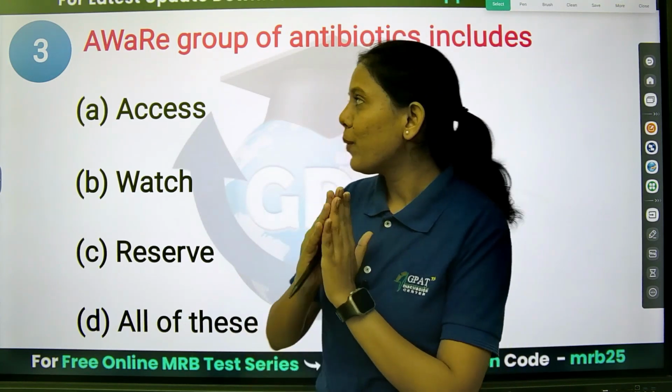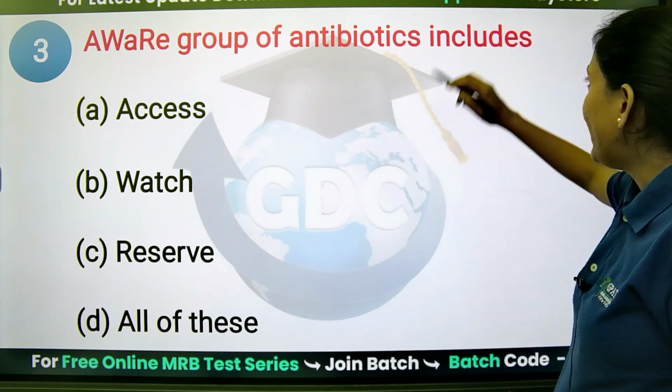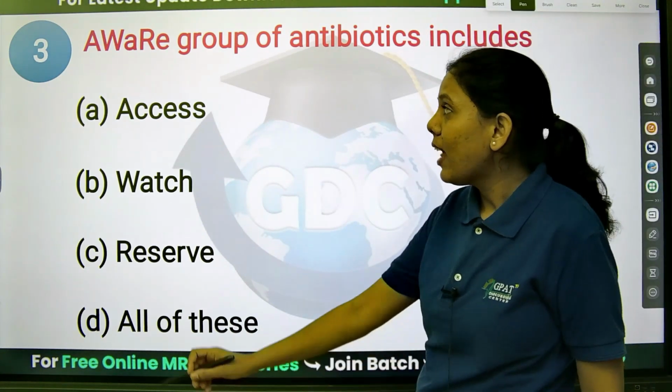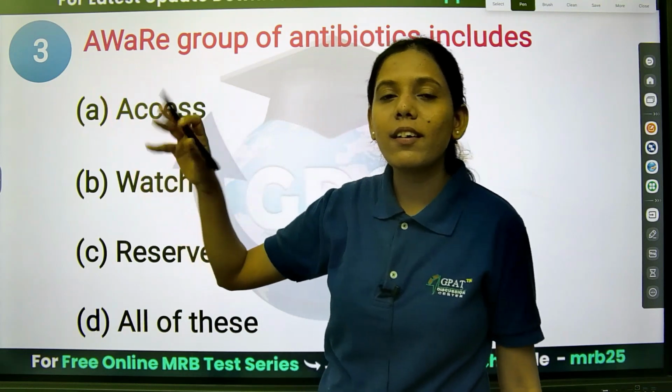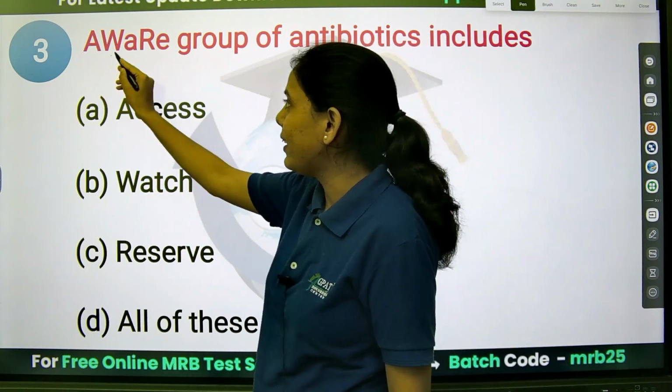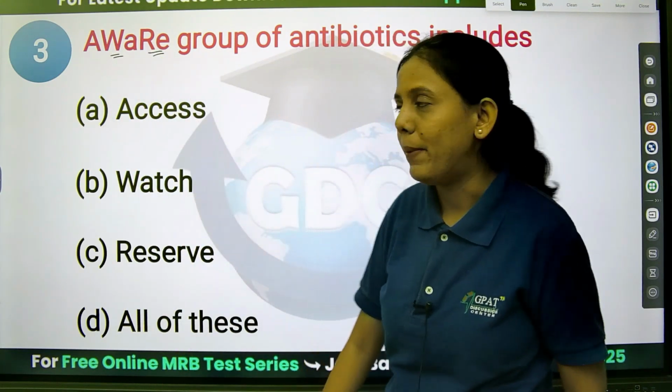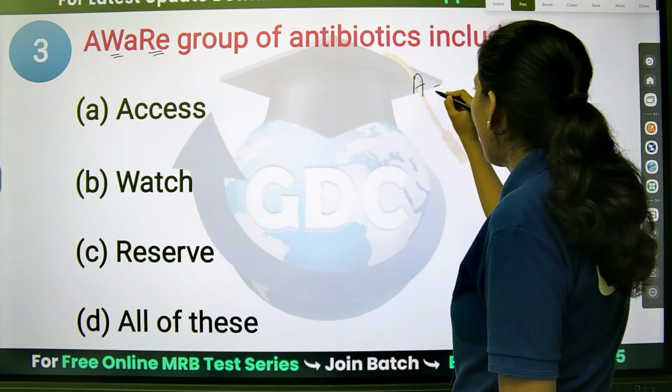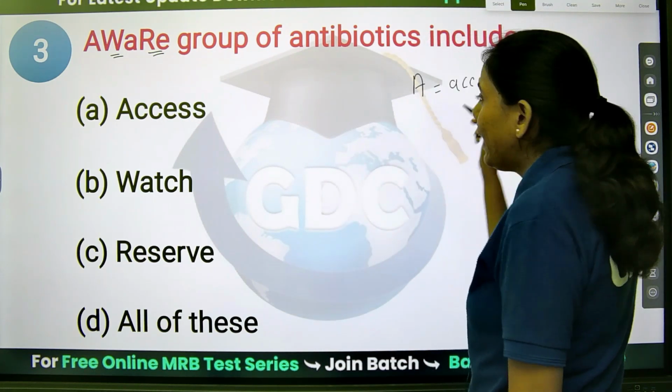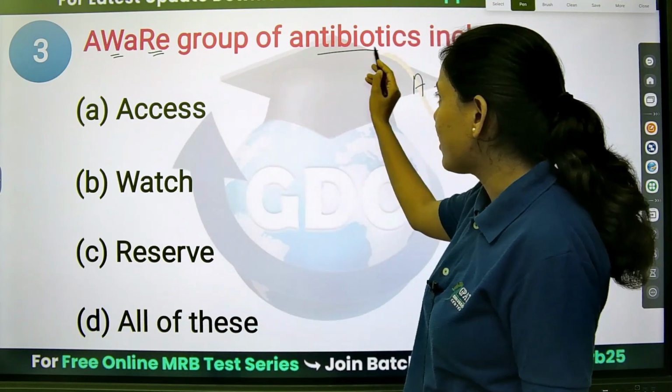Okay, so the next question is, which group of antibiotics includes AWaRe? Now this is not a mistake, it is what it is. Like W is capital, R is capital. In that, A stands for Access. This is antibiotics, right?